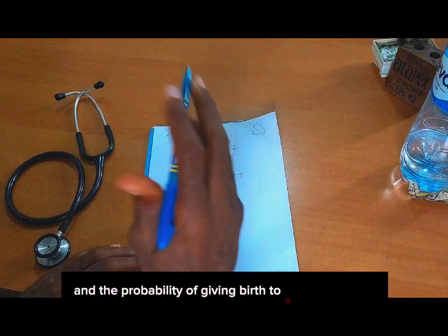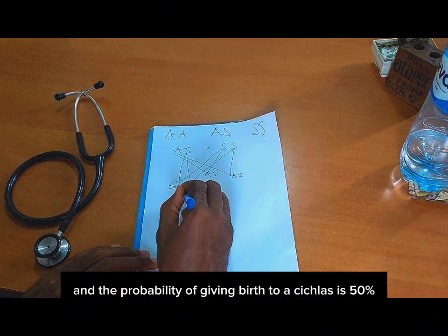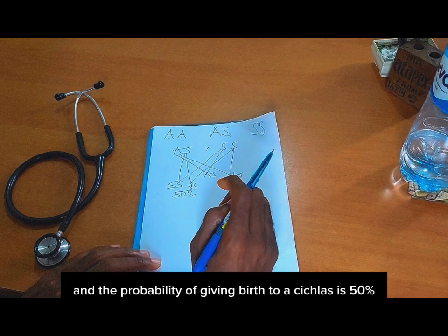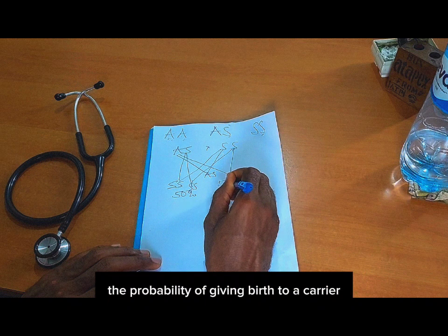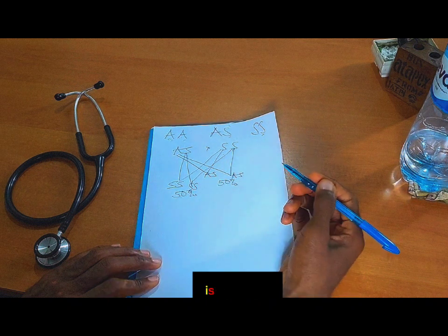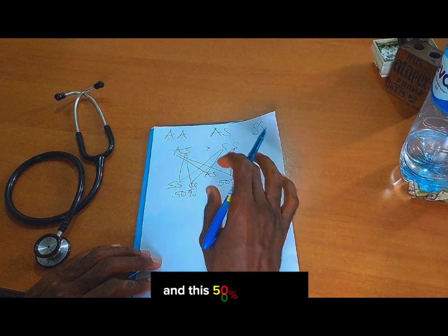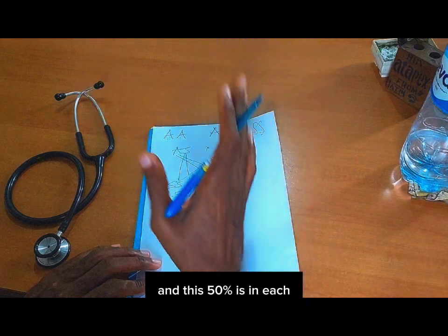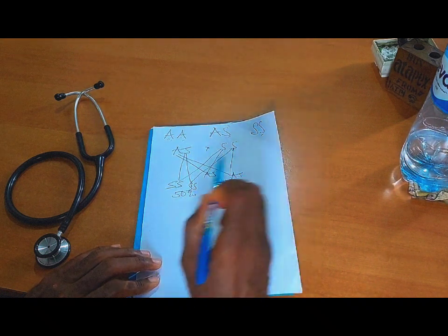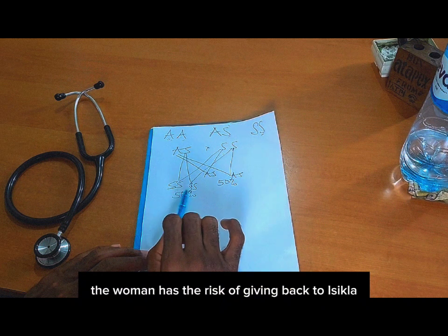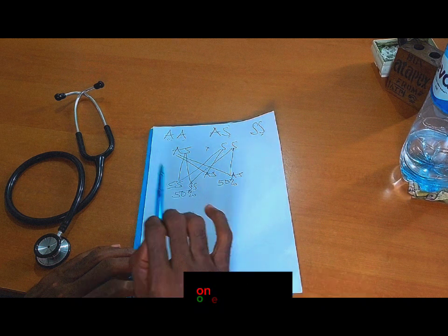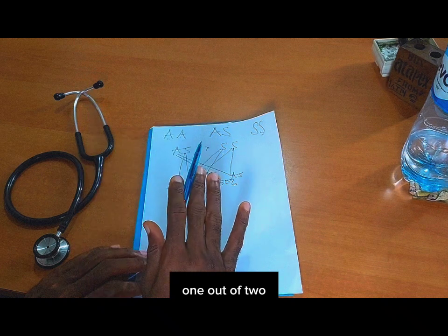The probability of giving birth to a sickler is 50%. The probability of giving birth to a carrier is also 50%. And this 50% is for each pregnancy. For each pregnancy, the woman has the risk of giving birth to a sickler, 1 out of 2.